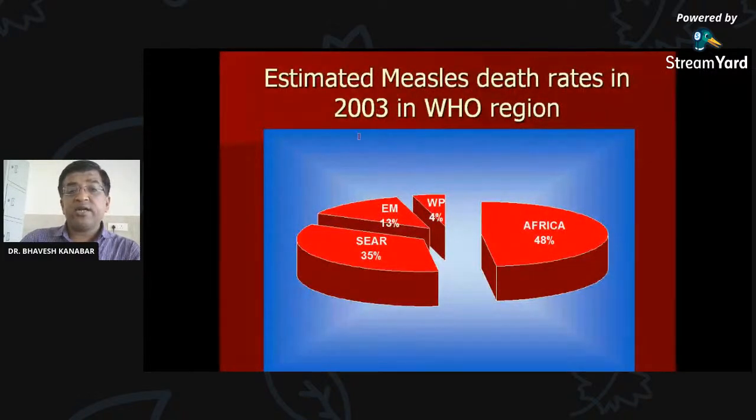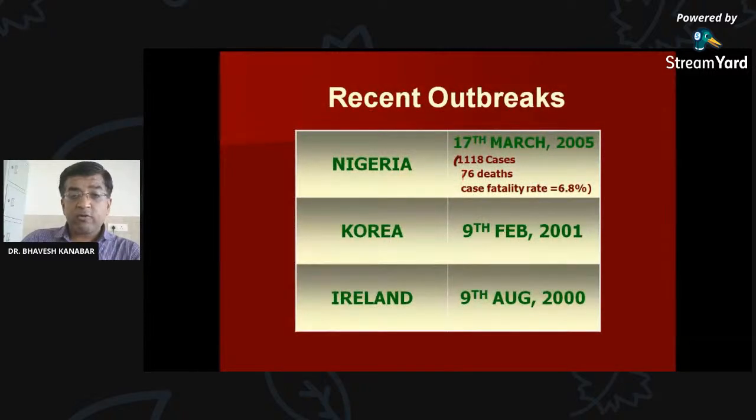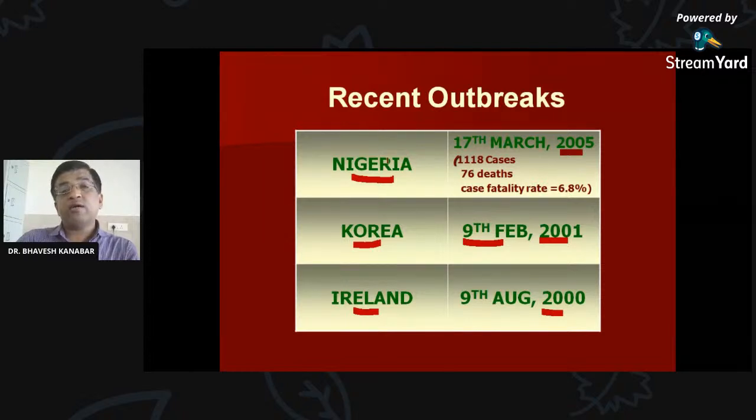Estimated measles death rate in 2003 by WHO region. Forget the recent outbreak. Way back, in 2005, 17th March in Nigeria, then in Korea, 9th February 2001, and in Ireland in 2000. So in 2000, 2001, 2005, there were outbreaks. Whenever there is an outbreak, it suggests that more than 40% of children are susceptible, meaning vaccination coverage is low in these countries. So it leads to outbreak.